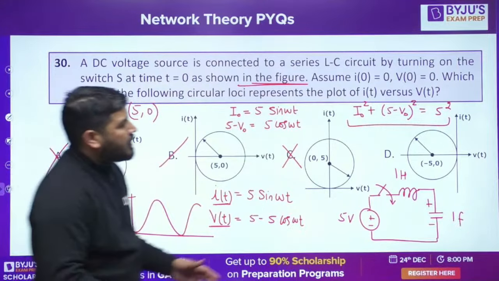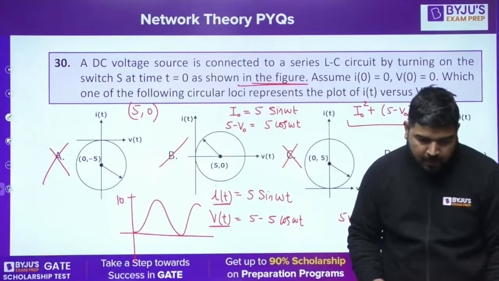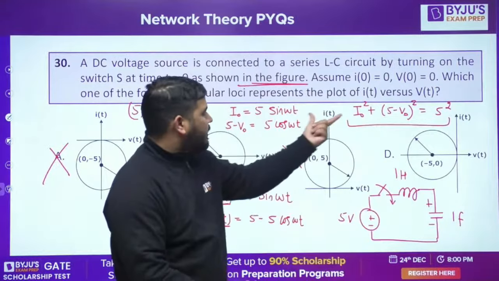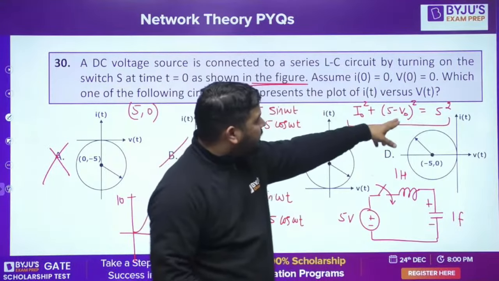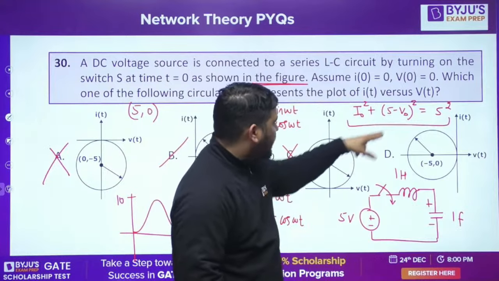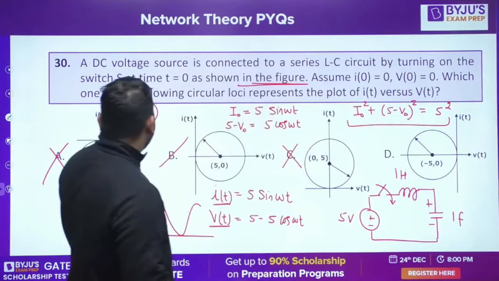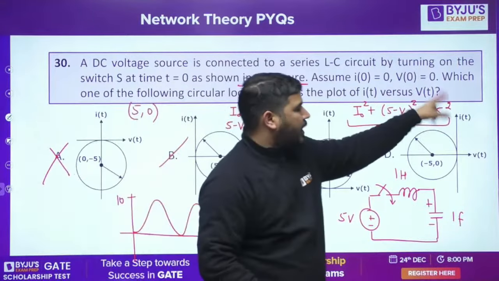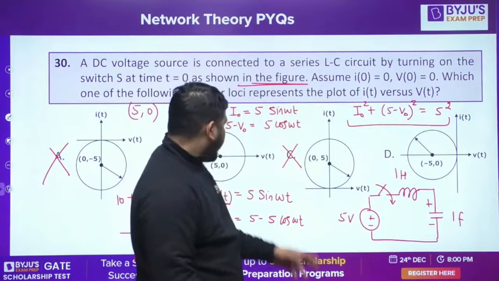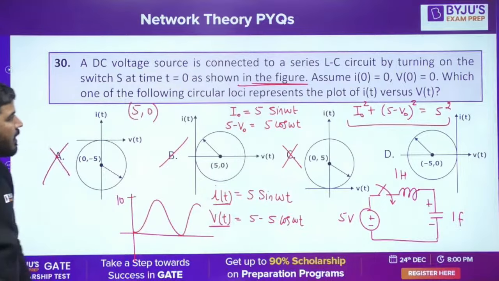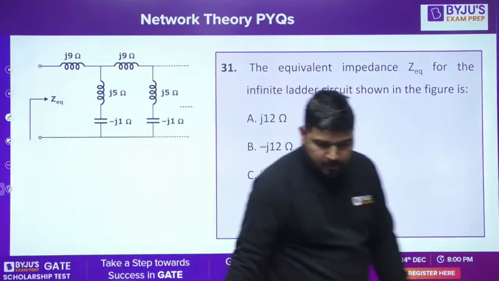Is it fine, guys? This is the equation for the circle, okay. So if this is the equation for the circle, then the center will lie at x-axis is voltage, na? So x equal to 5 and y equal to 0. So 5, 0 is the center and the radius is 5, okay. So this way you can write answer is Bombay. Let's move to the next question.